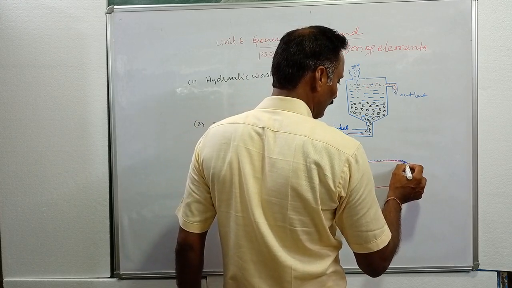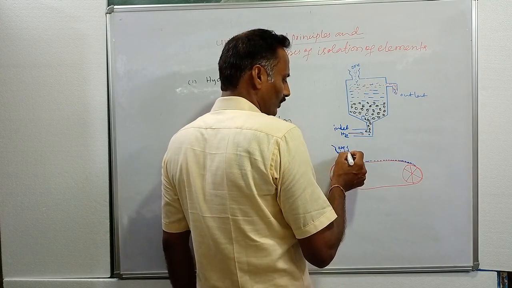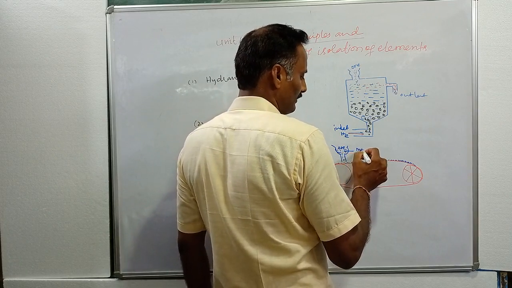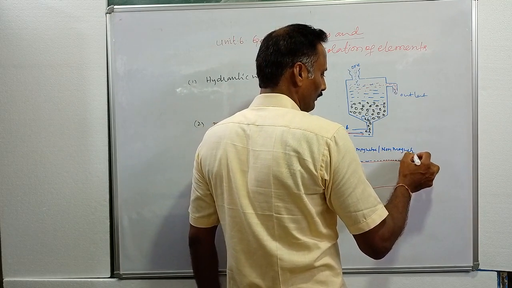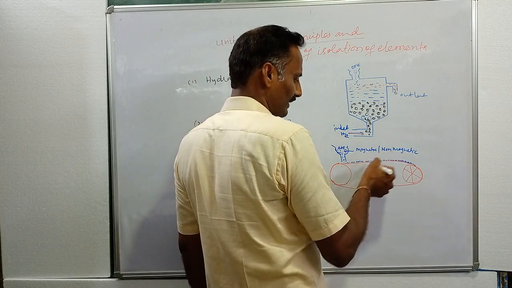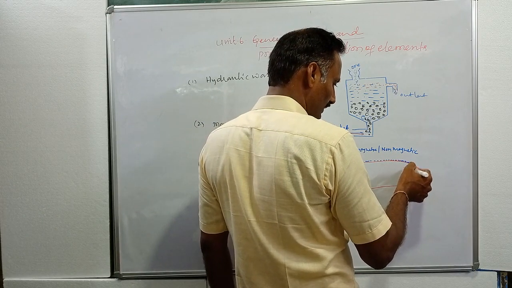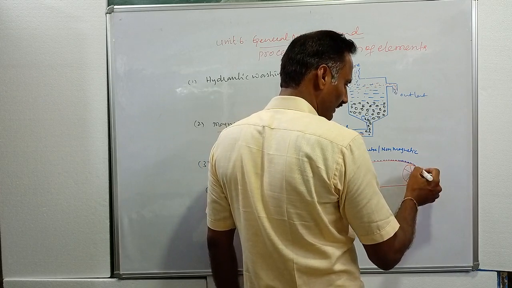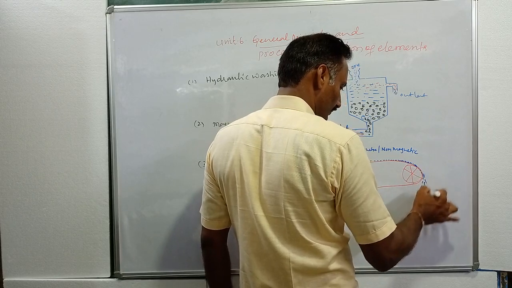and they move near the magnetic wheel. If this ore contains magnetic and non-magnetic materials, and the belt carries both, then when these powdered ore particles come near the magnetic wheel, the magnetic materials present in the ore are attracted by the magnetic wheel, and they form a separate heap near the wheel like this.